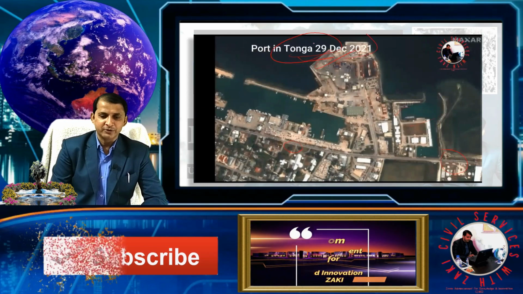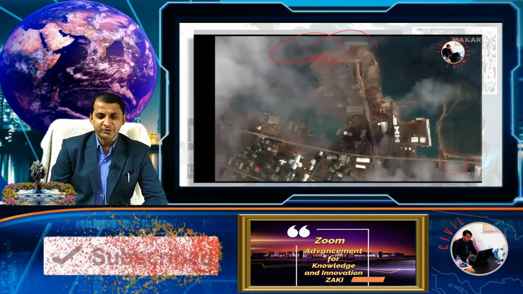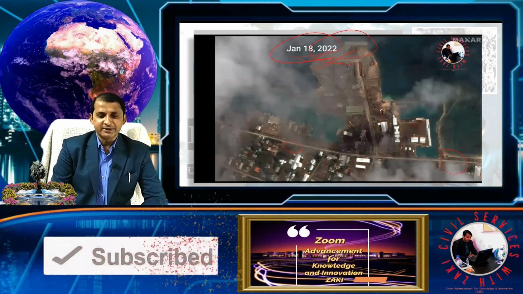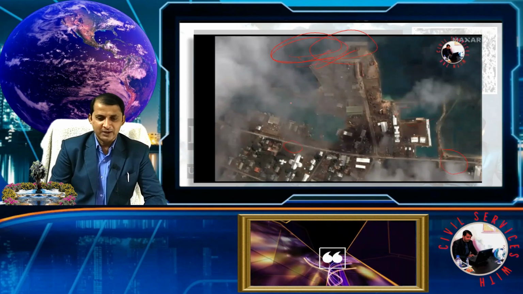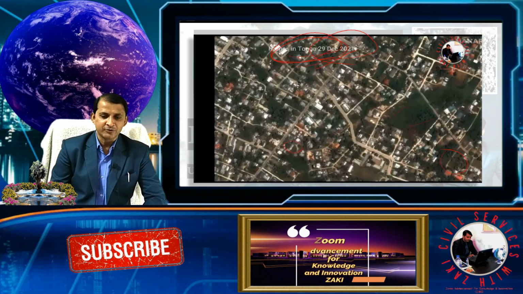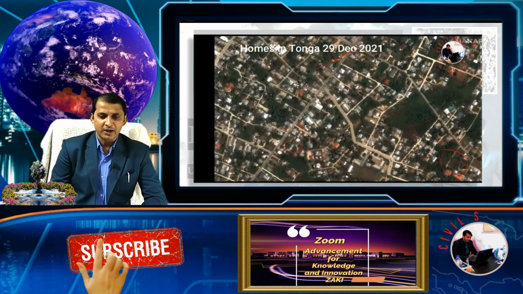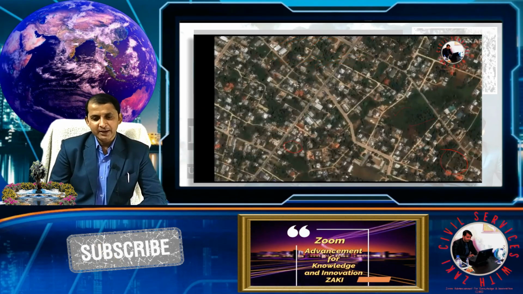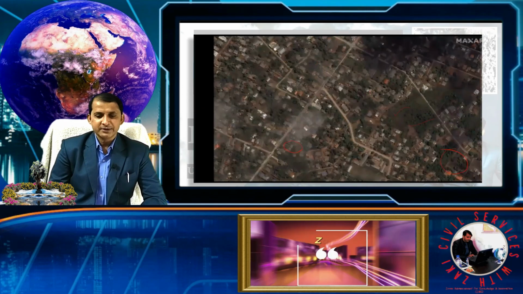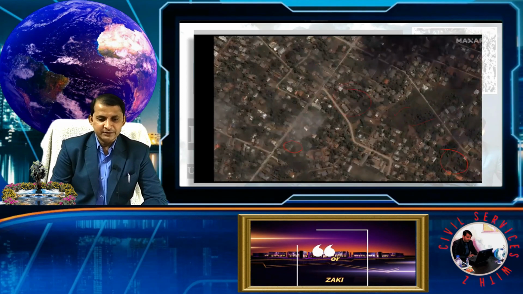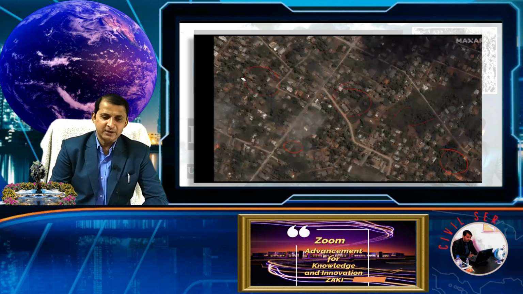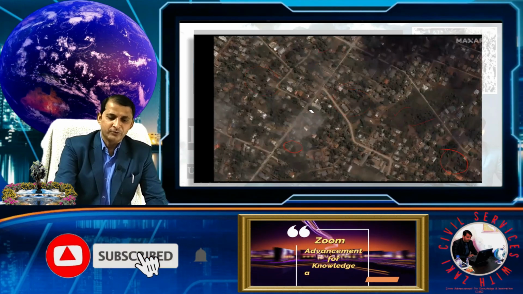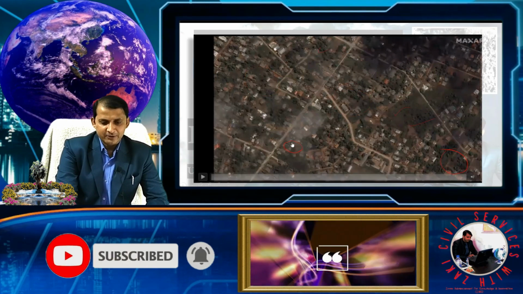This is 29th December 2021 and this is the 18th January picture covered by ash. It is the port village, and also the human houses near Tonga. See here, after the explosion, see this type of ash and all that. It is very significant for our climate.